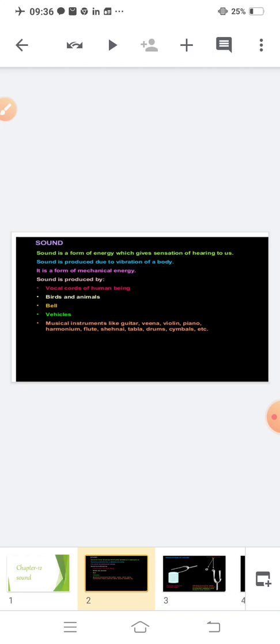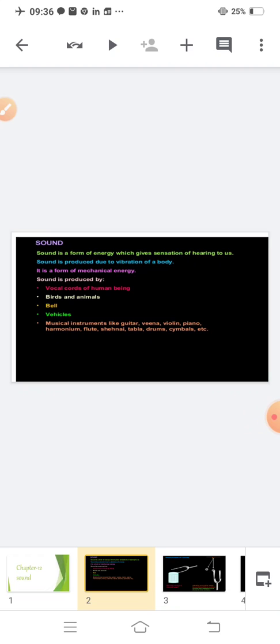Sound is produced by different materials or things. Like in human beings, sound is produced by vocal cords. Birds and animals are also producing sound.